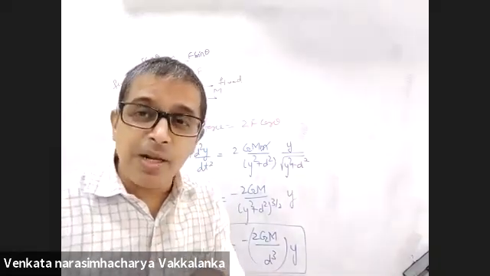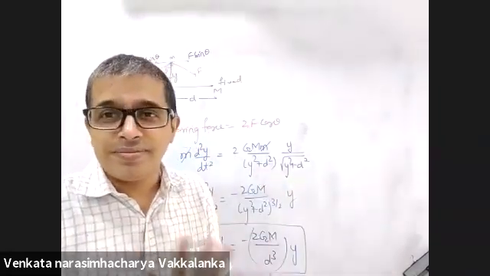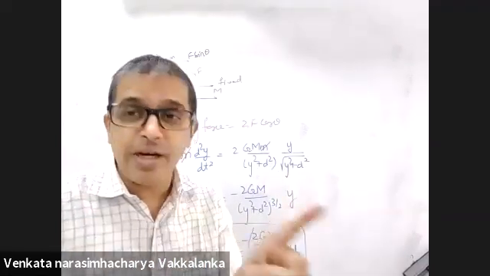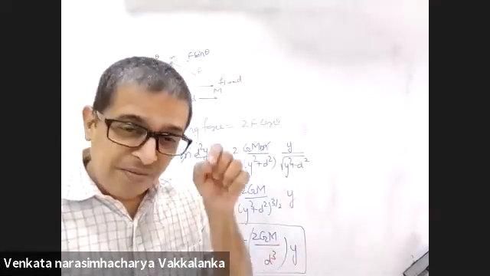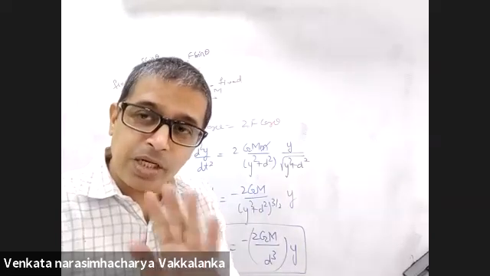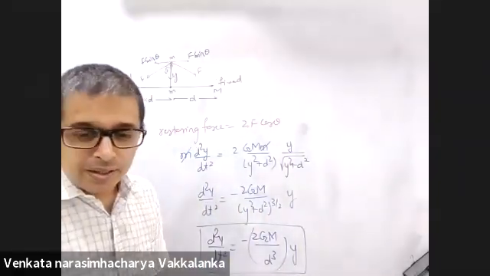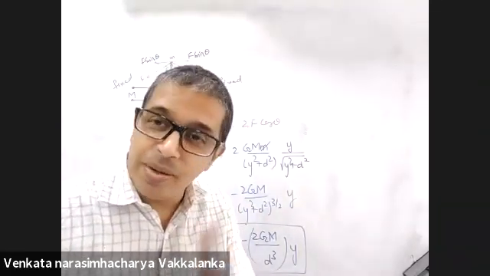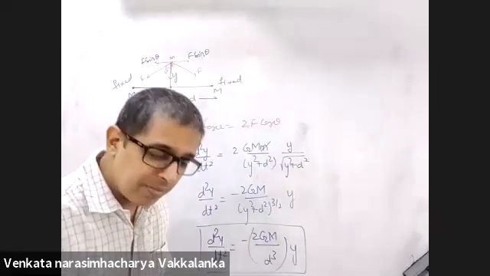But every stable equilibrium need not be an SHM. If it is SHM, then at the mean position it is stable equilibrium.